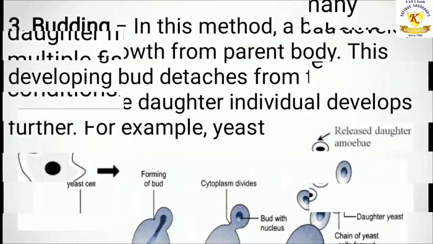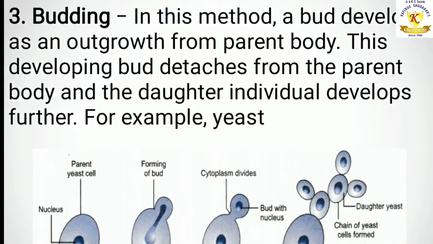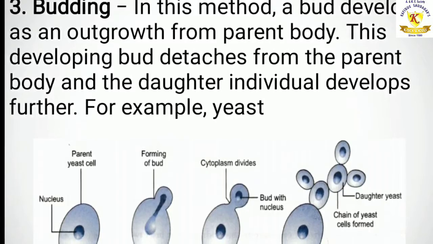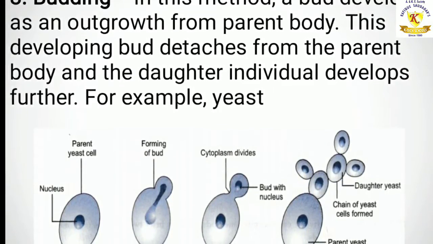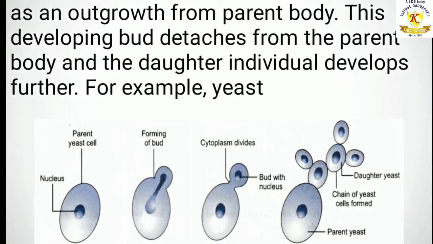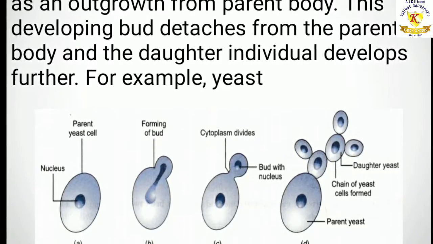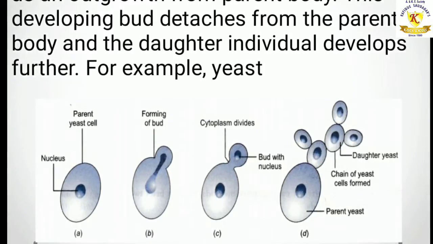The next one, that is the third type, is budding. In this method, a bud develops as an outgrowth from parent body. This developing bud detaches from the parent body and the daughter individual develops further. So example is yeast. Here as you can see in the diagram is a yeast.